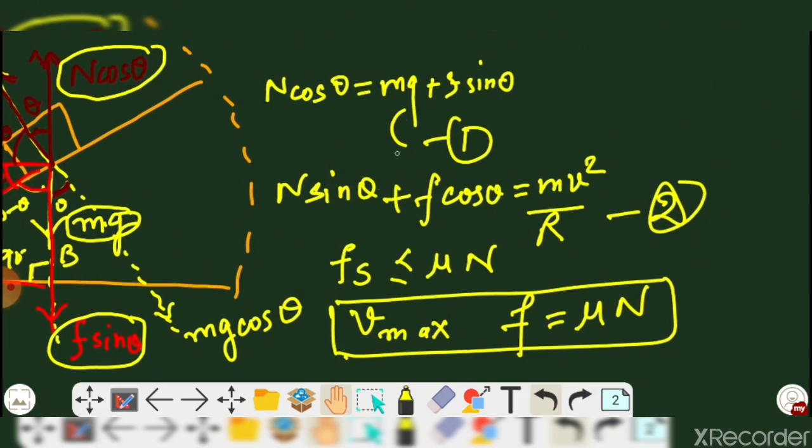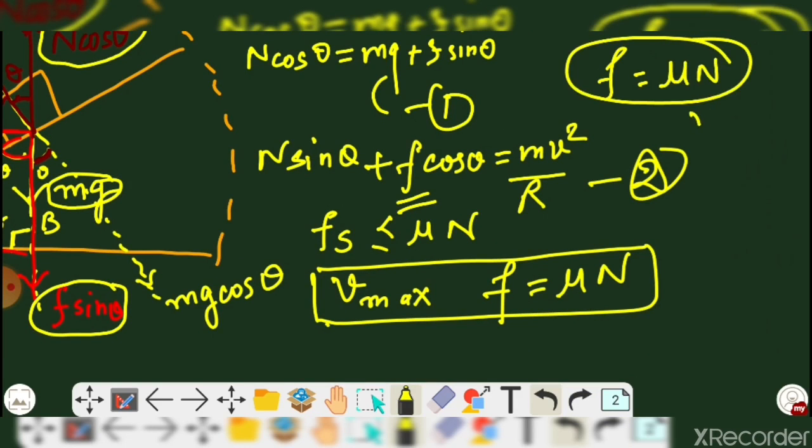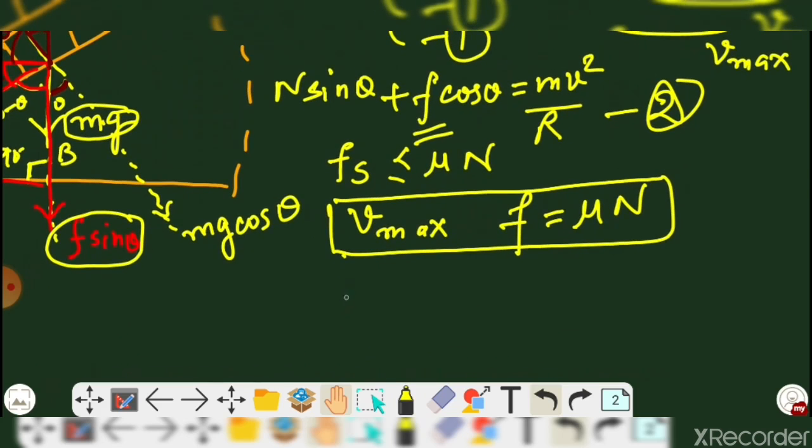See now here, so what is the value of this f? Now we are putting what? This f is equal to mu, and to achieve the maximum velocity, you have to put it over here. So now at the value of the n you are putting mu s n sin theta plus f cos theta.